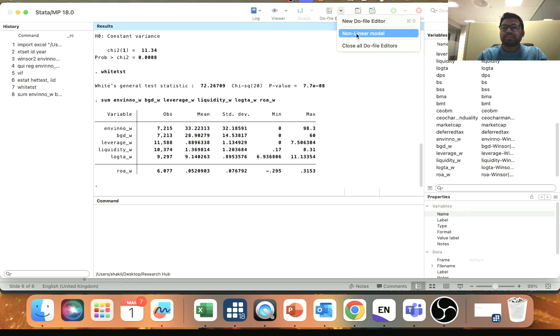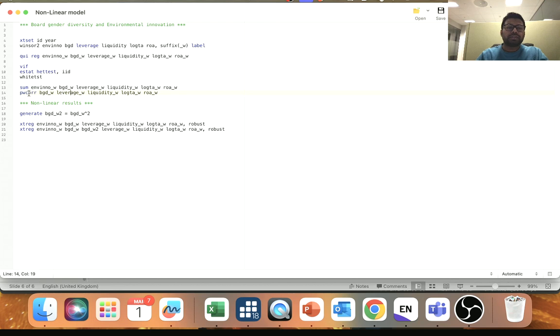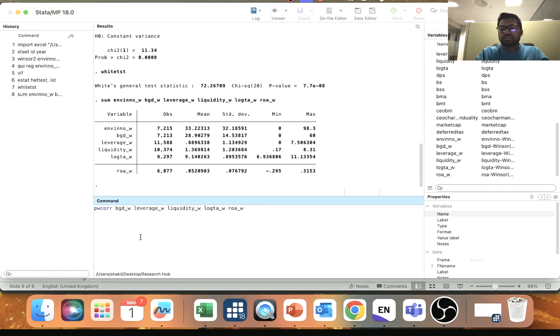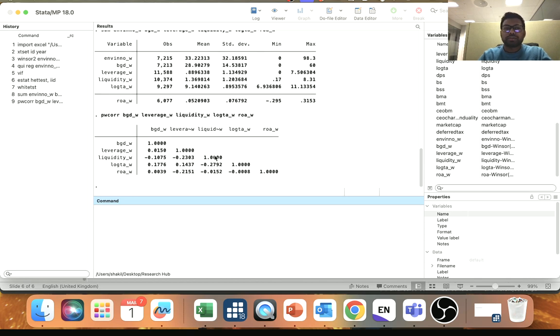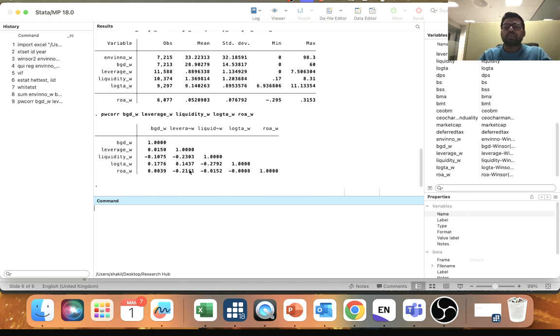So for that, the code is very simple. The code is pwcor. This is like pairwise correlation code. So just copy the code to save time, and then just come here, enter. So you can see the pairwise correlation result here. So here we can see, the benchmark is 90% or less than 0.90. So all the values are less than 0.9, you can see here. So we don't have any collinearity issue here as well. We already checked with VIF, but this is another way to check whether there is a multicollinearity issue or not.